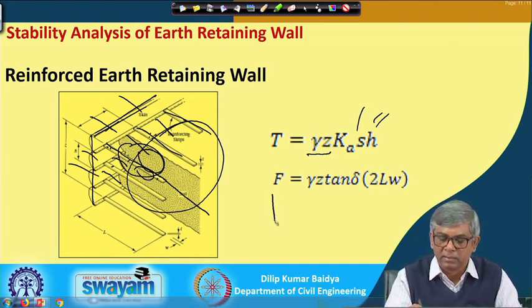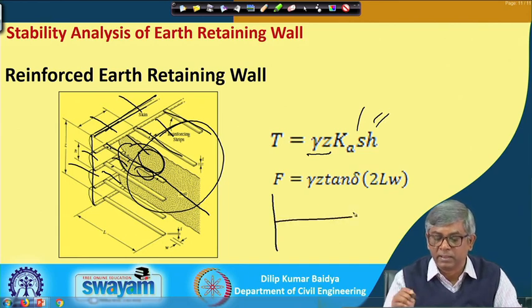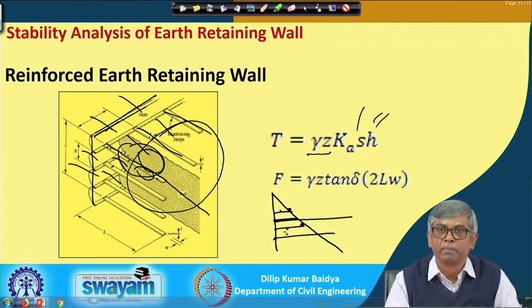Within the depth of H, I consider it constant, average. I will just show this one. This is the reinforcement level, and if I draw the earth pressure diagram like this, and I am considering this portion for this rod, here the lateral pressure is something, here also the lateral pressure is something. So, this point is the average of these two. Because of that, I will consider the lateral pressure at this point, that is enough.